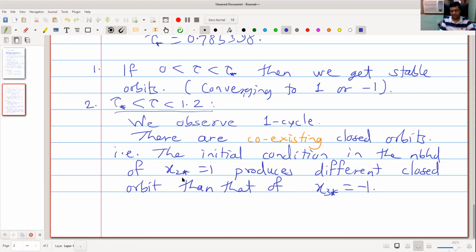That means if we select initial condition in the neighborhood of 1, we get one closed orbit. And if we select initial condition in the neighborhood of -1, then we get a different closed orbit.